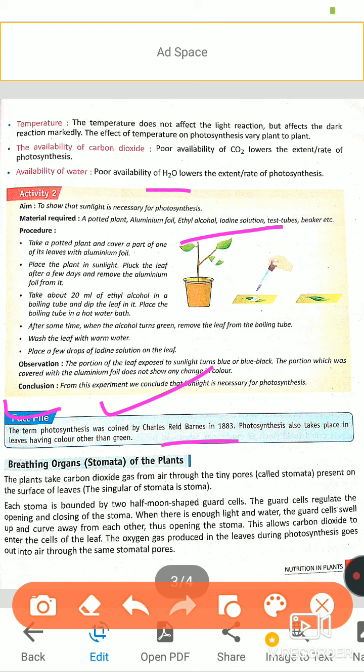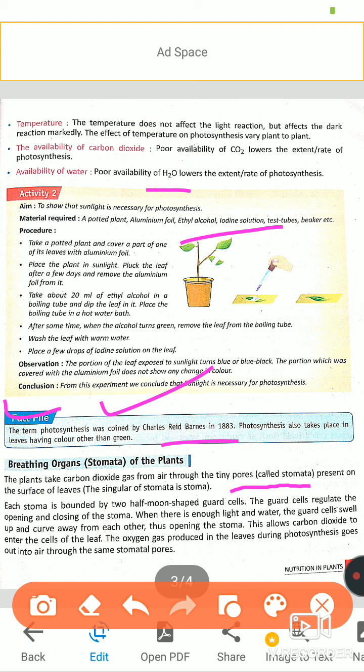Breathing organs of the plants, means how plants get carbon dioxide and release oxygen. The plant takes carbon dioxide gas from the air through tiny pores called stomata present on the surface of the leaf, and they are found on the downside of the leaves. Understand? Stomata is plural, stoma is singular, but in a leaf a lot of stomata are found, so we will call it stomata.